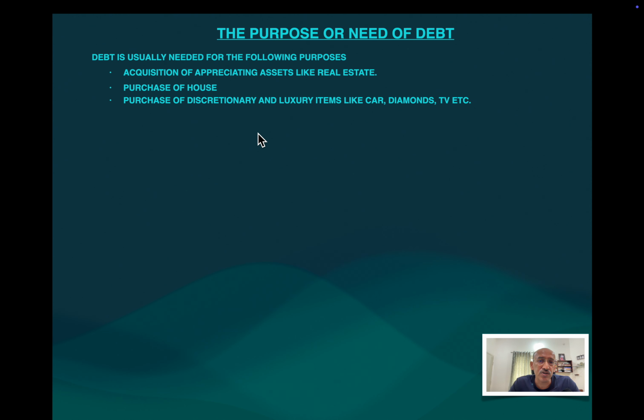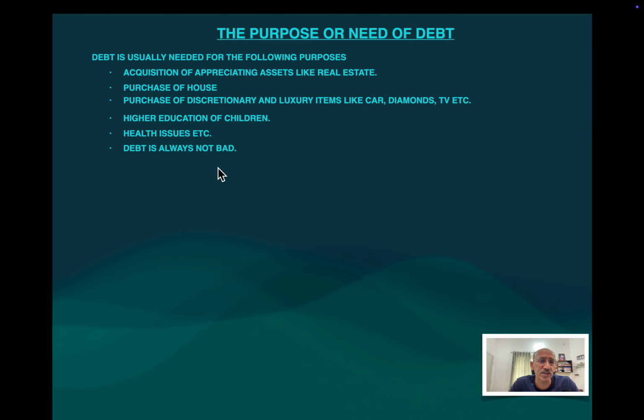So we have understood what is a discretionary item and what is a luxury item. Now, some people will take a loan for providing higher education to their children, their sons or daughters. Some people take a loan or raise debt for health issues also, even though it is rare, but it happens.